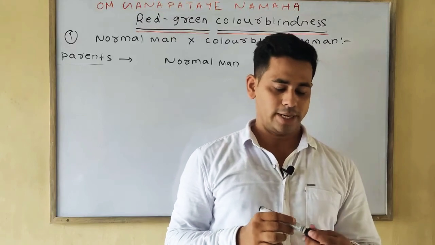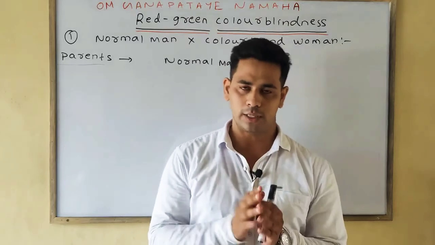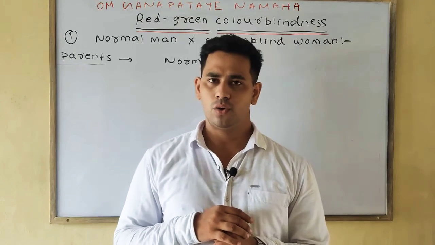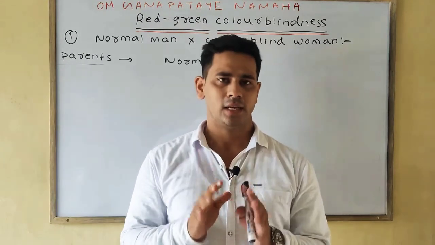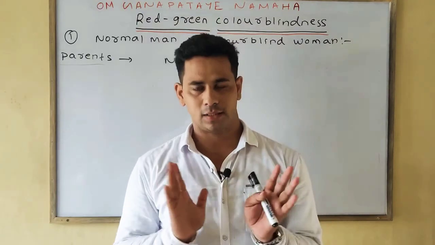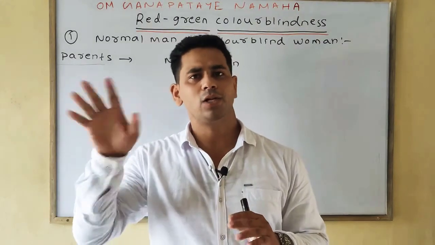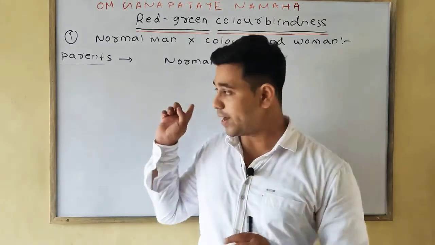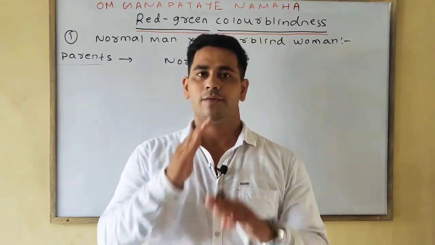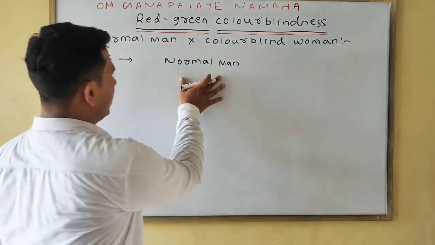As I have told, we denote X capital C as normal, X small c as the recessive factor or the color blindness. But here, while crossing, you know one point: if normal is present, or the allele, then we'll simply write capital X. If the color blindness factor is present, then we'll write X and C, not capital C, not small c. While doing the cross, we'll simply write X and C, meaning the color blindness factor. If we write simply X, then that is normal.